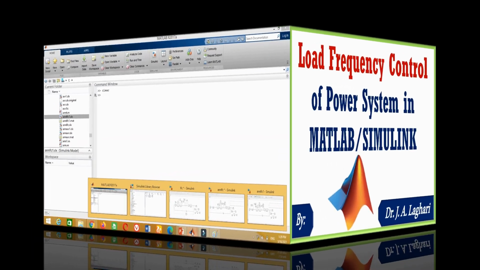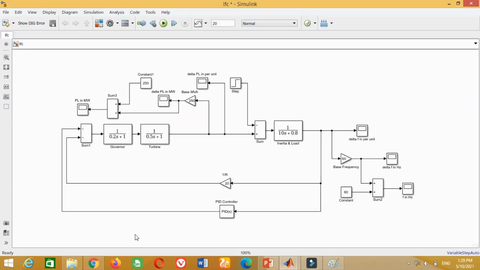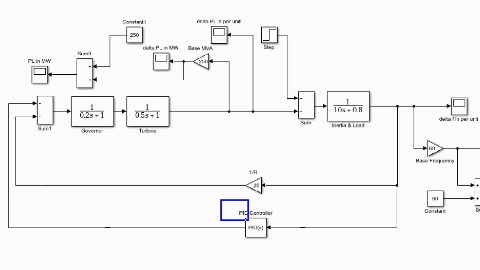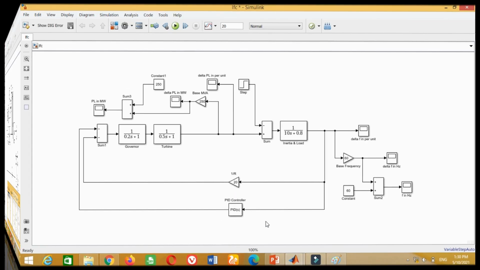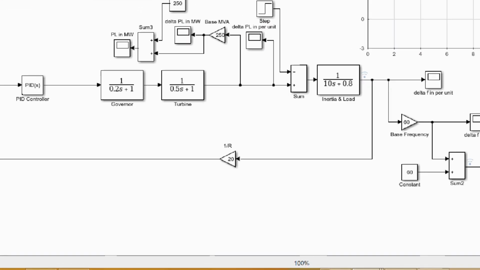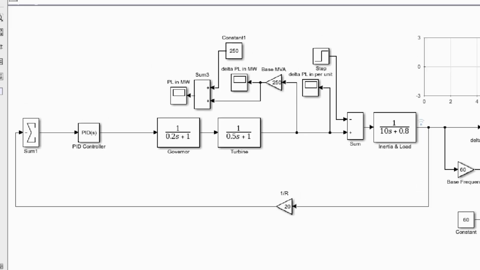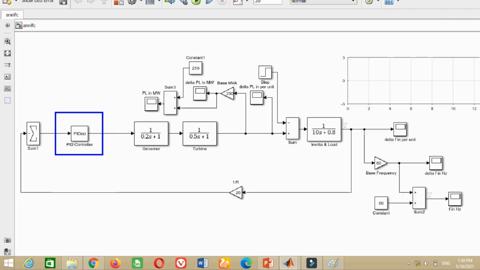Now just look at the model. It may be observed that in this model we are using the PID controller. Friends, some researchers have used the PID controller in the feedback loop as shown here, whereas some researchers have used the PID controller after the error as shown here. Therefore, in this video, I am using the PID controller in this position for better results.